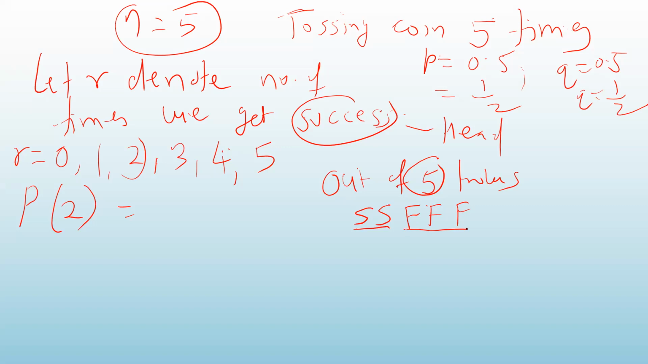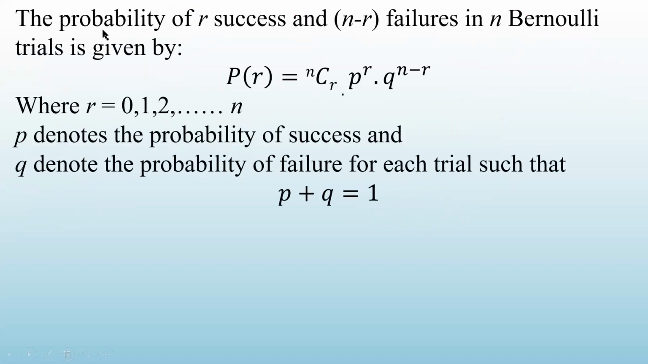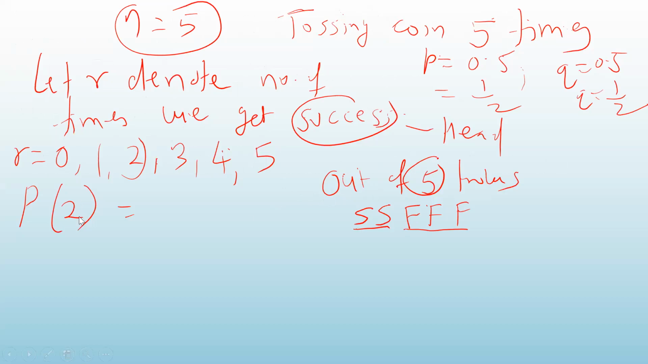That is what I have written here. Try to correlate this with the general case. Look here: R successes. So how many failures? N minus R. The same thing we are doing here. 2 successes, so how many failures? 5 minus 2, that is 3.